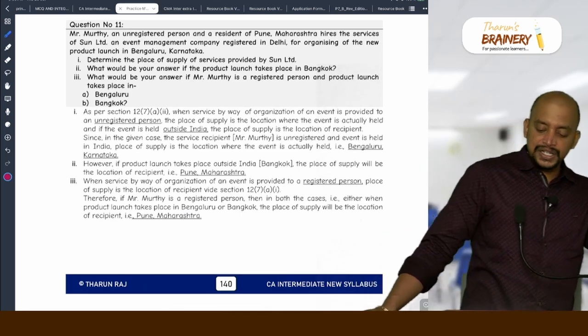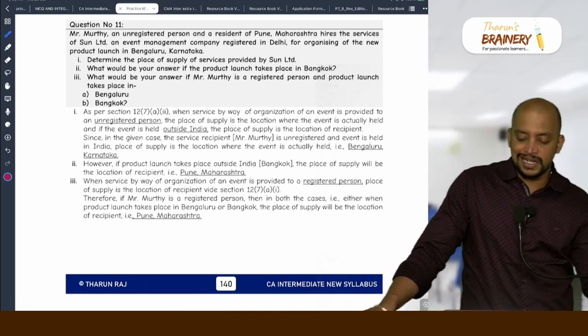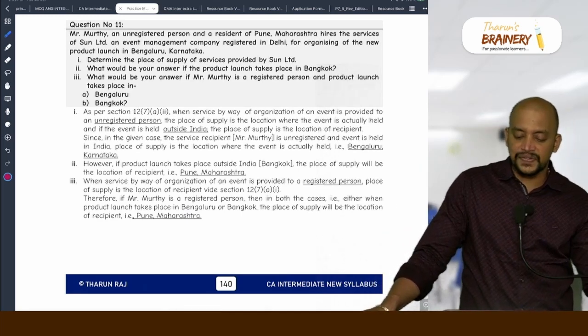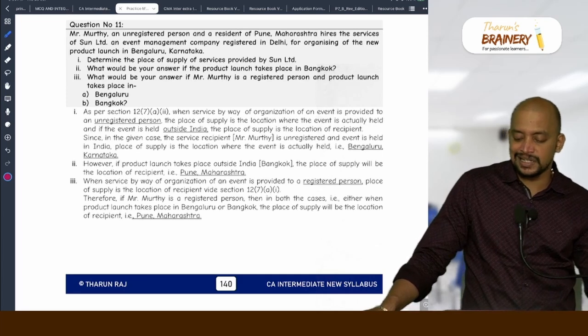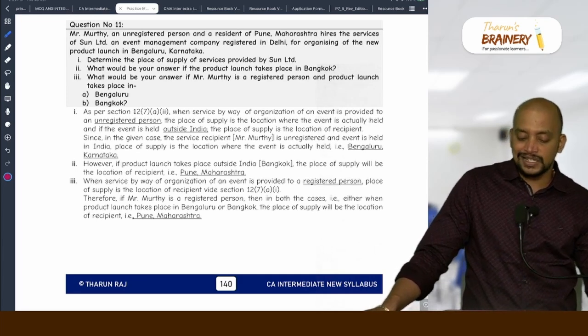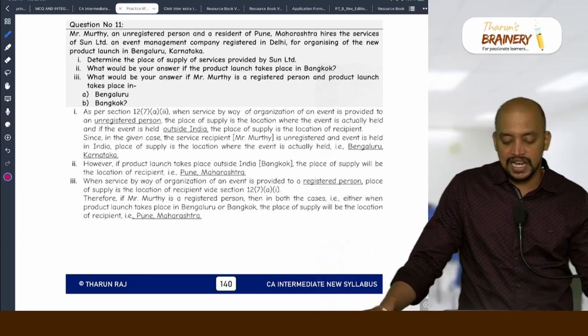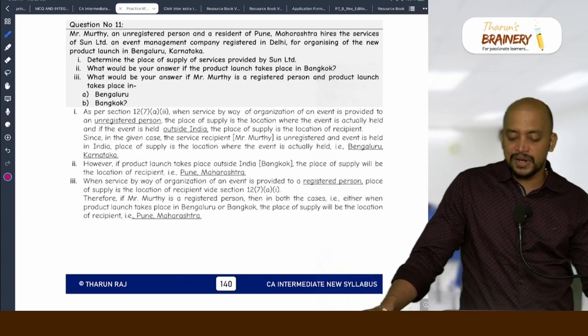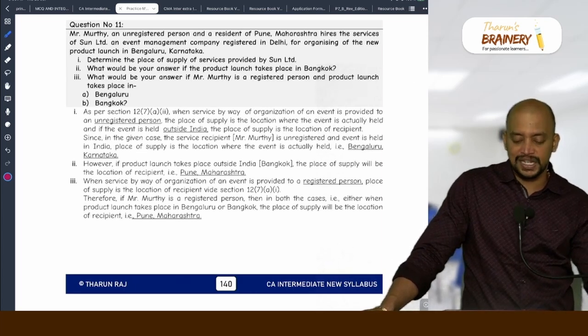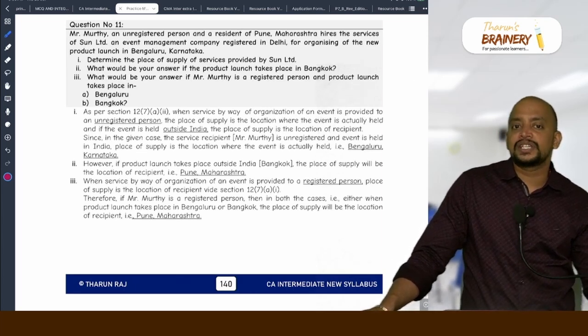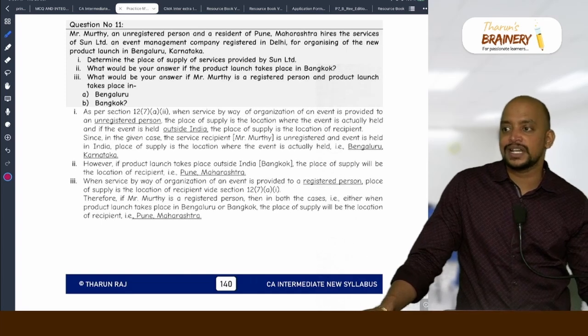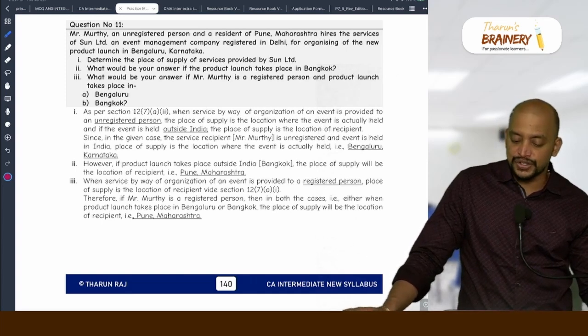Then question 11. Mr. Murthy, an unregistered person and resident of Pune, Maharashtra, hires the service of Sun Limited, an event management company registered in Delhi, for organizing the new product launch in Bengaluru, Karnataka. Determine the place of supply of service provided by Sun Limited. So product launch event means event management service, organizing an event. So B2B or B2C? B2C.